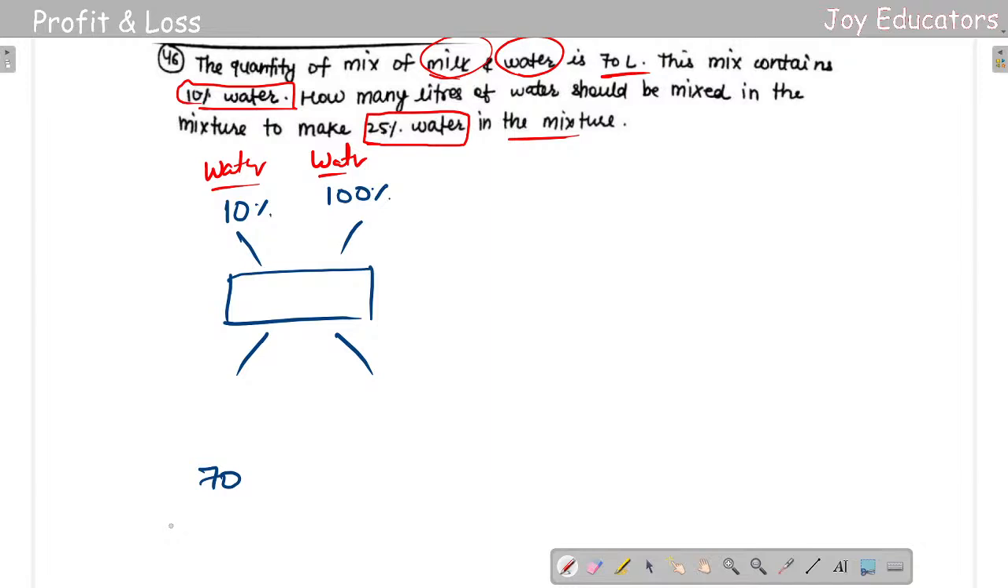How many liters of water should be mixed in the mixture to make 25% of water in the mixture. Okay, same question. Okay, 25% of 70 liters.